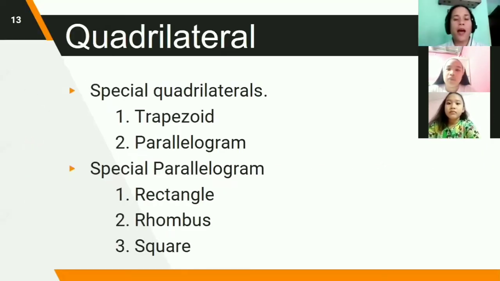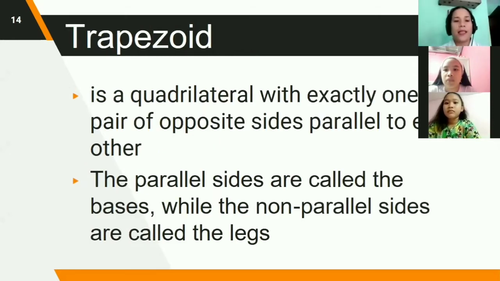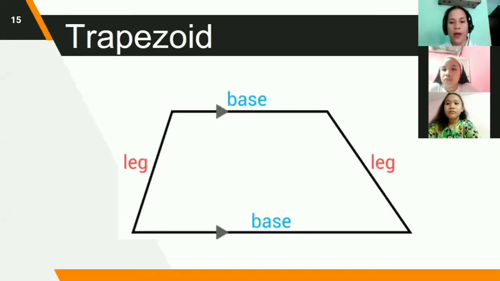Okay. In our topic quadrilateral, it includes special quadrilaterals called trapezoid and parallelogram, and special parallelograms: rectangle, rhombus, and square. A trapezoid is a quadrilateral with exactly one pair of opposite sides parallel to each other. The parallel sides are called the bases, while the non-parallel sides are called the legs. An example of a trapezoid.